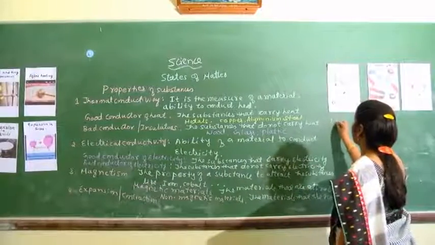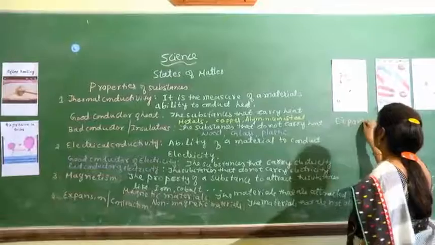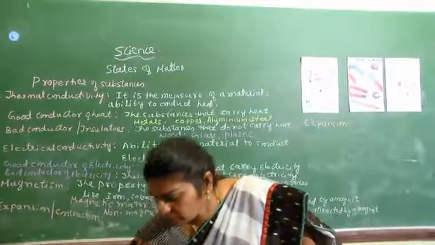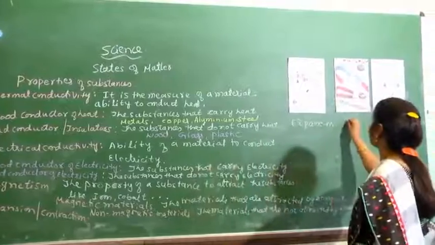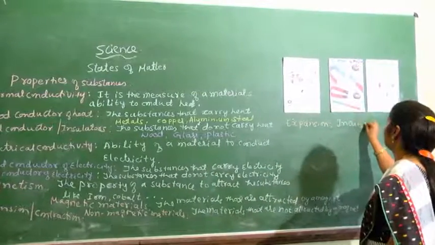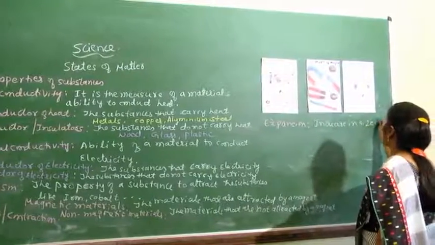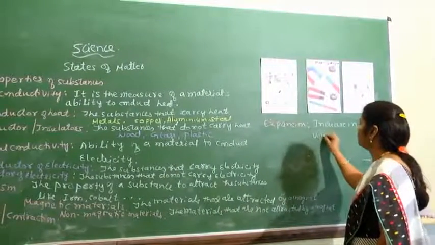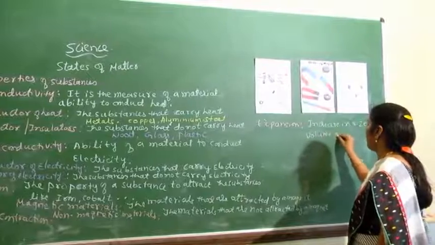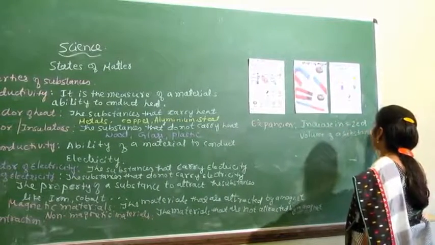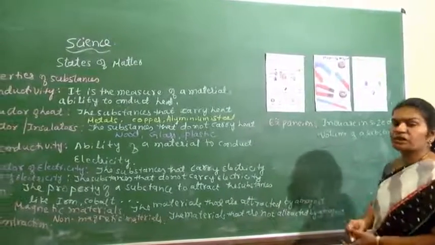In the case of expansion, what do we see? We see the increase in size or volume of a substance, which is called expansion.